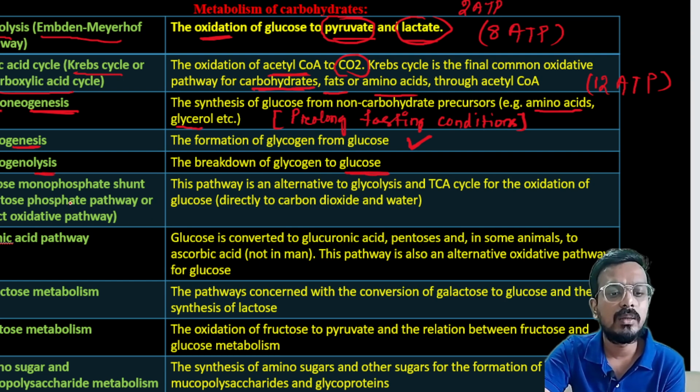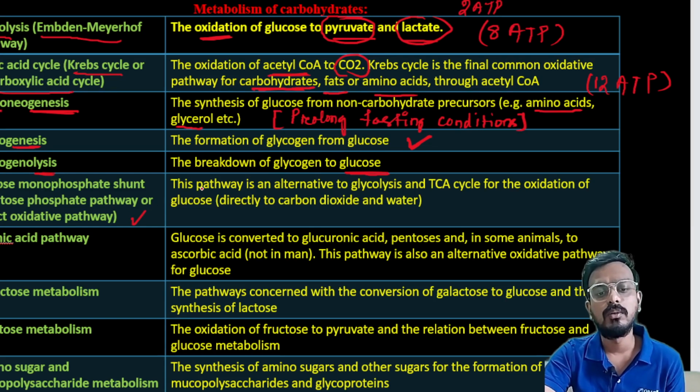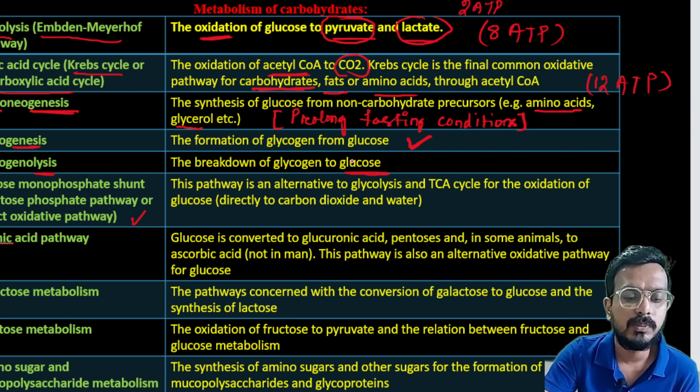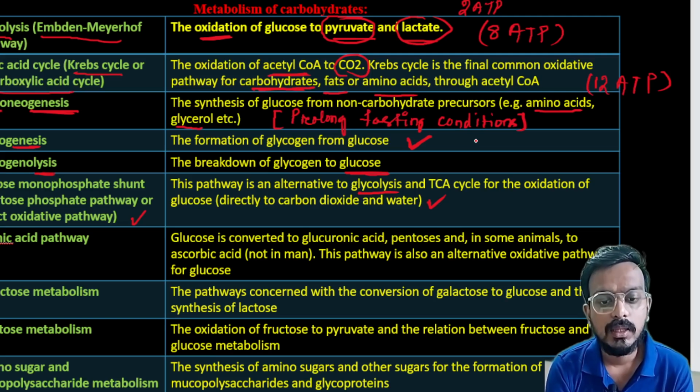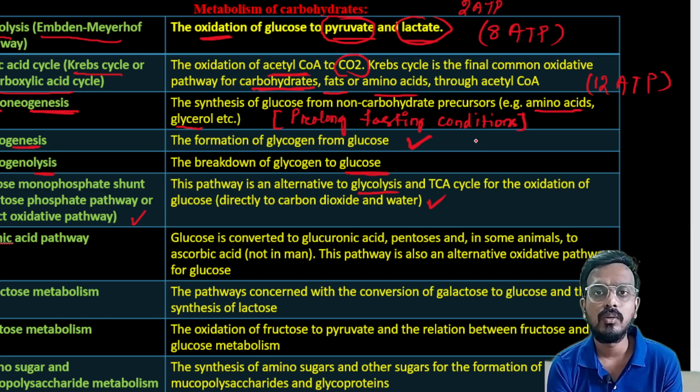Next is HMP shunt. HMP shunt is hexose monophosphate shunt. It is also called the pentose phosphate pathway or direct oxidative pathway. This pathway is an alternative to glycolysis and TCA cycle for the oxidation of glucose directly to carbon dioxide and water. So HMP shunt acts as an alternative pathway to glycolysis and TCA cycle. What basically occurs in this cycle is oxidation of glucose directly to carbon dioxide and water.